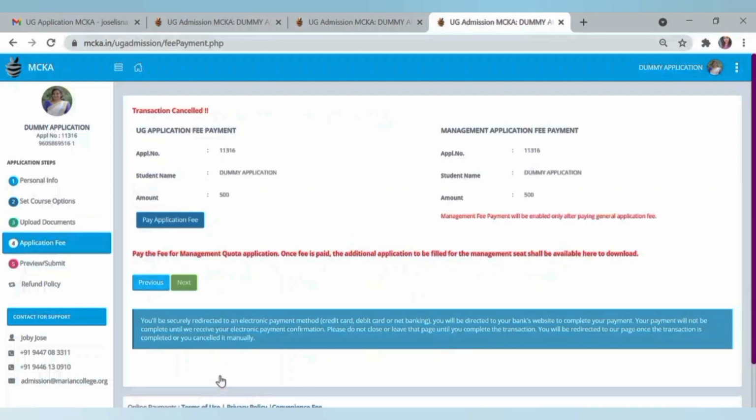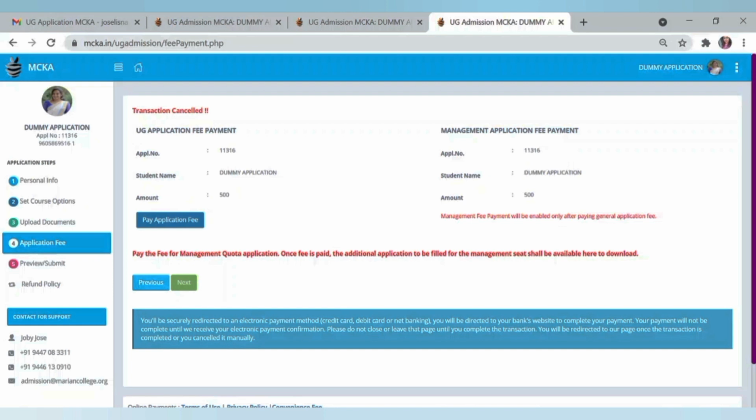Next step is application fee. Please note that once you click on this pay application fee, you will be directed to your bank's website to complete your payment. Your payment will not be complete until we receive your electronic payment confirmation. Please do not close or leave that page until you complete the transaction.